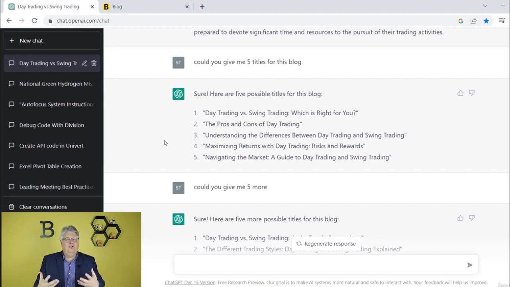So think about articles that you might want to write and use ChatGPT, and just start with that. Start broad, and then start narrowing it down with pros and cons, advantages, disadvantages, whatever it might be. Unique things that you're bringing to it too. Make sure you make it unique to you, and that you're not just copying and pasting AI. Have it be a helper for you, not a replacement for you. It's a helper for you. Right now, I'm already well on my way to writing an article if I want to write this blog piece about day and swing trading, and how quickly that really helped get me going versus spending hours trying to really outline this, research it maybe, and really put it together. This has really given me a fast head start by using artificial intelligence or AI and ChatGPT.